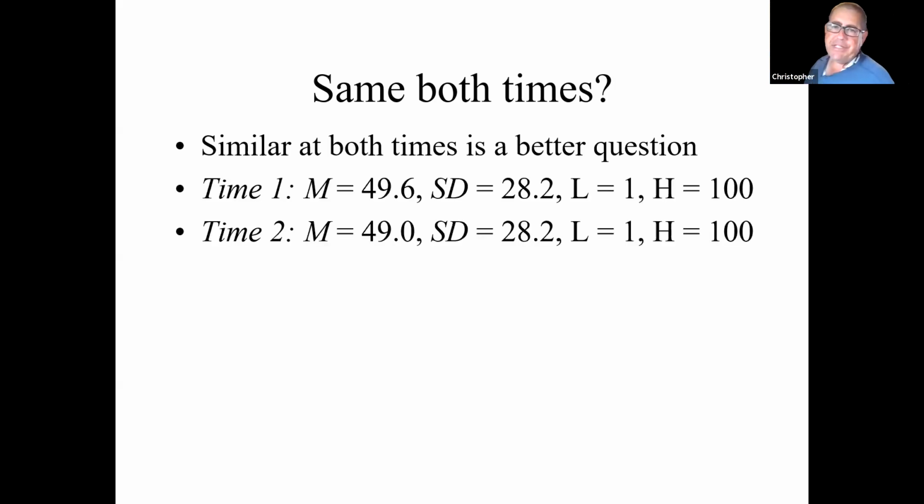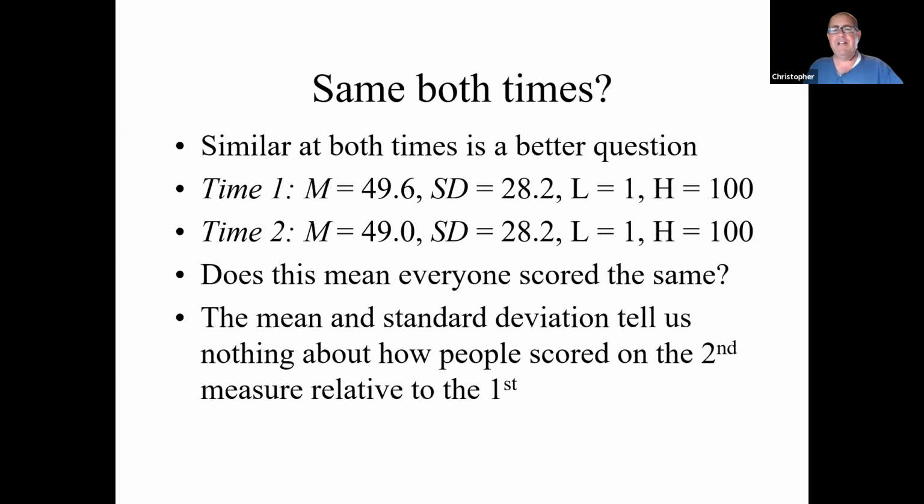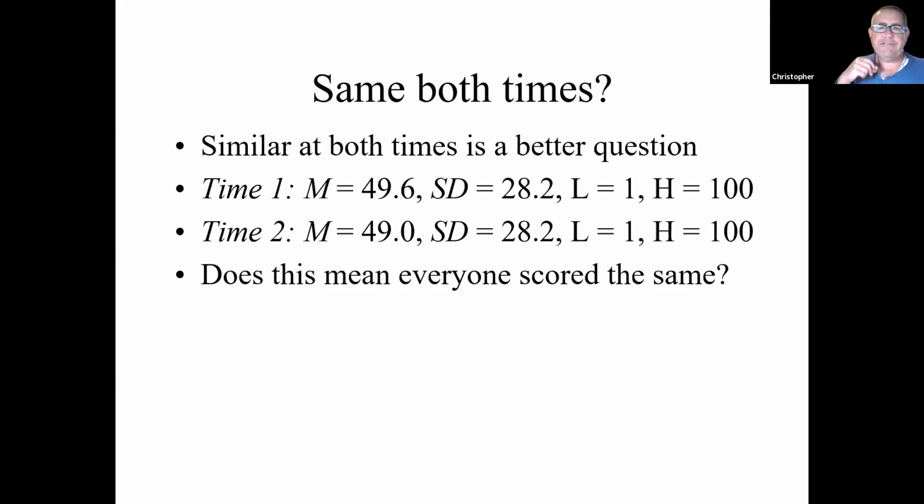So again, descriptive statistics don't really help us. We could have the same mean, same standard deviation, same low and high scores, but that doesn't mean that it's the same people providing the same scores. Doesn't mean that at all. So it doesn't tell us how people score relative to each other.